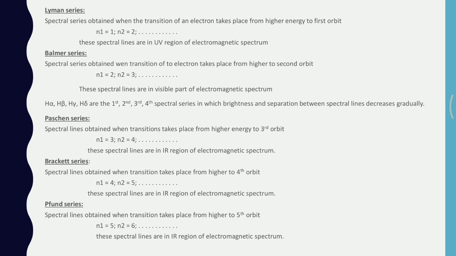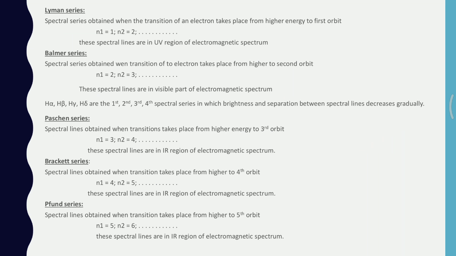The Balmer series is when the transition of an electron takes place from a higher orbit to the second orbit. These spectral lines are in the visible part of the electromagnetic spectrum, where H alpha, H beta, H gamma, H delta are the first, second, third and fourth spectral lines,